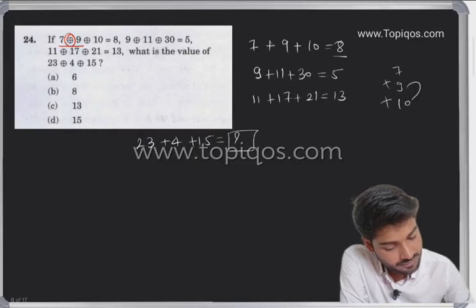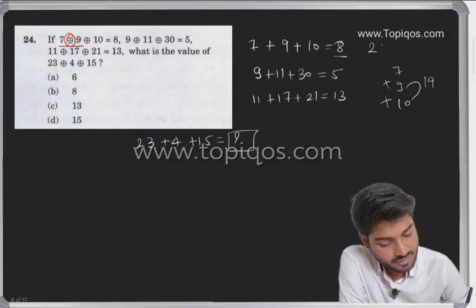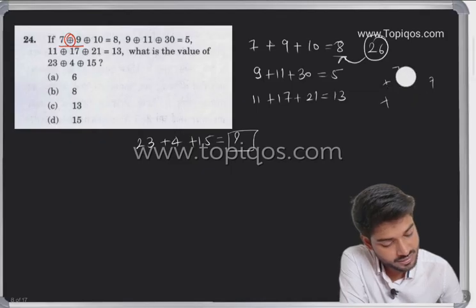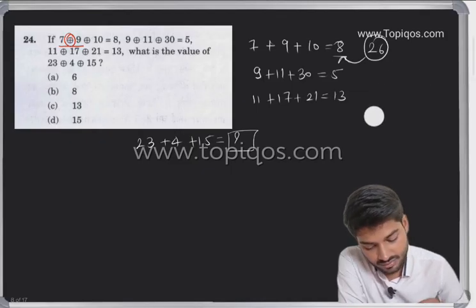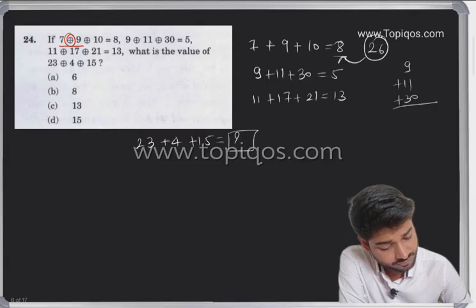Okay, let's add 10 plus 9, 19, 19 plus 7, 26. So they have written 26 as 8. Okay, they have written 26 as 8. Now we'll add 9 plus 11 plus 30. So 9 and 1 is 10, 3 and 1 is 4, 1 is 5, so 50. So they have written 50 as 5.